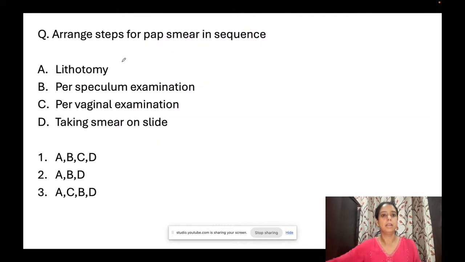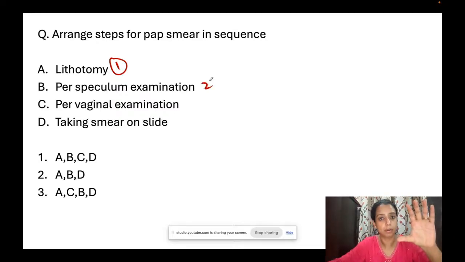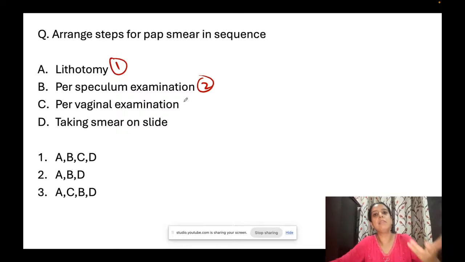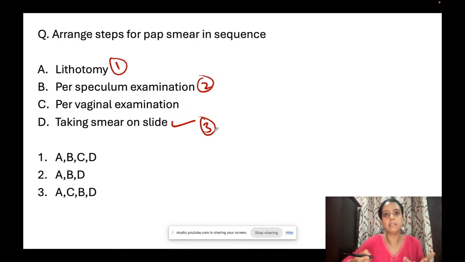Okay. Arrange the steps of pap smear. Very easy. अब pap smear किसी का लेना है, how will you? What will be your steps? First of all, आप उसको lithotomy में रखोगे. Then what will you do? You first want to see the cervix. You will do per speculum. Will you do PV first or will you take the sample first? अगर आप PV करोगे, then your sample might get distorted. Your glove particles and other infectious particles might enter the vagina. So you will never do PV first. You always take the sample first. You don't need to do the PV unless it is needed. हम क्यों किसी की PV करेंगे when it is not needed?